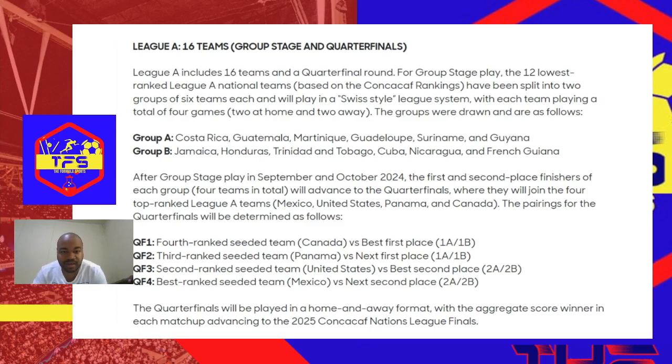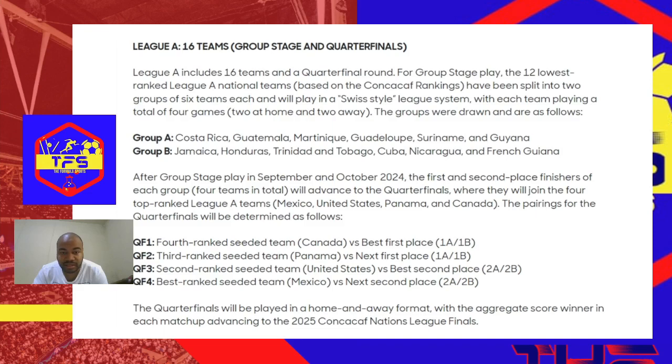So the pairings for the quarterfinals will be determined as follows. Quarterfinal F1, fourth ranked seeded team Canada versus best first place team from either 1A or 1B. Third ranked seeded team Panama versus the next first place from 1A and 1B.